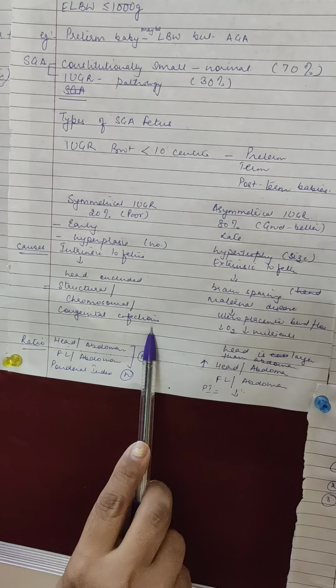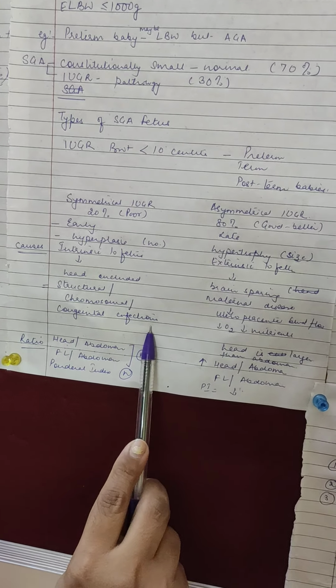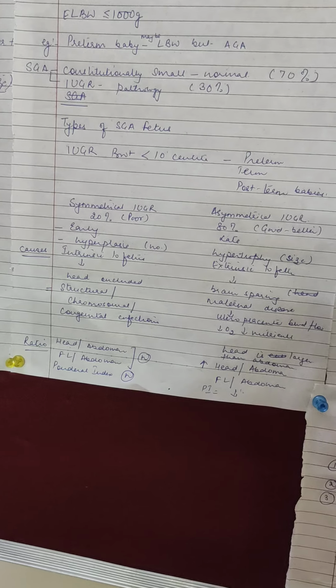Or there can be congenital infections in the form of TORCH and malaria. So these infections were transmitted to the baby because the mother was affected with these kinds of infection during early pregnancy.